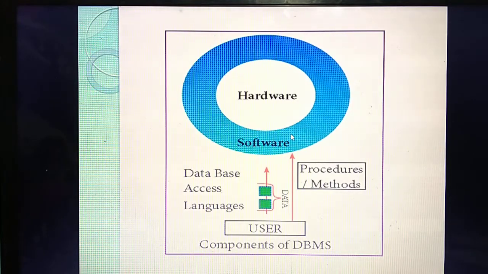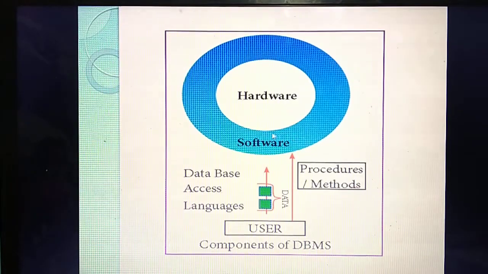Likewise, if there is simply a hardware, simply a computer, without software is there any use? No. So whichever software you need, you should install that software. That is what they have shown in blue color. For hardware to work, which one is needed? Software.